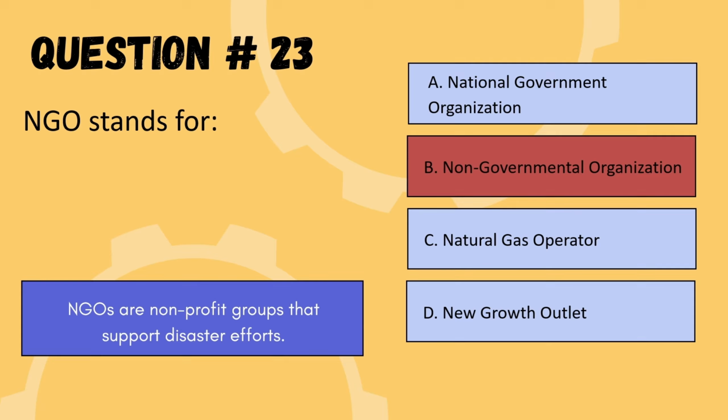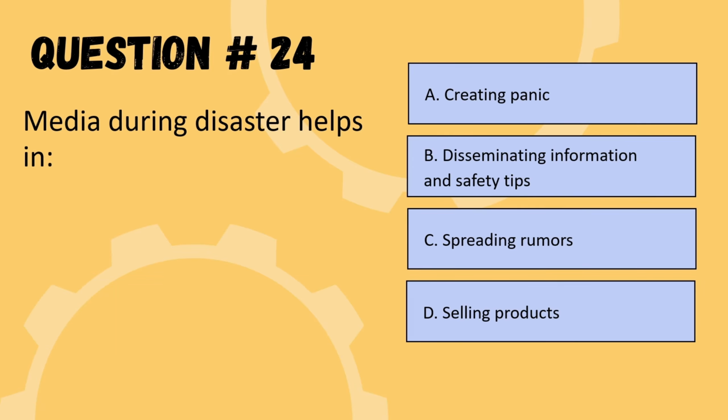So we are moving to the next question. Next question is, media during disaster helps in. Options are: A, creating panic. Option B is disseminating information and safety tips. Option C, spreading rumors. Option D, selling products. So the correct option is option B, disseminating information and safety tips.